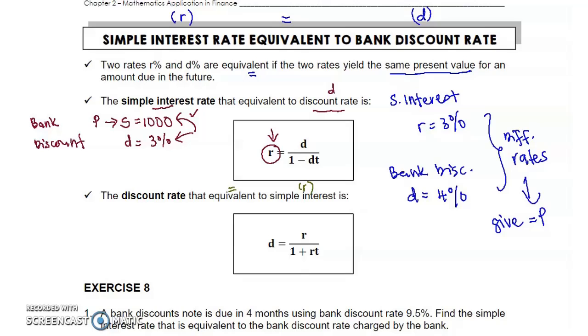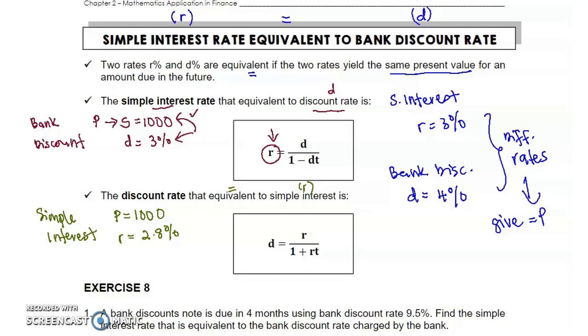D equals R divided by 1 plus RT, where R is the simple interest rate and T the time period. Let's say in this case P, principal or present value, is 1,000 and R is, for example, 2.8%. So this is the case of simple interest.